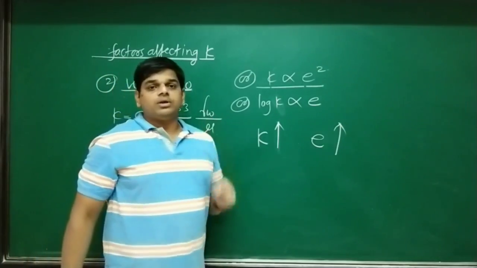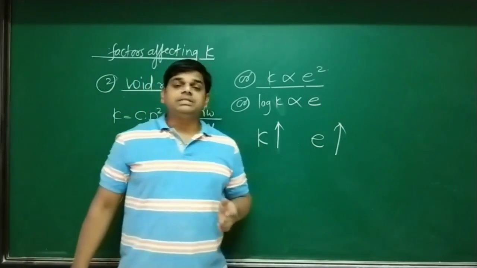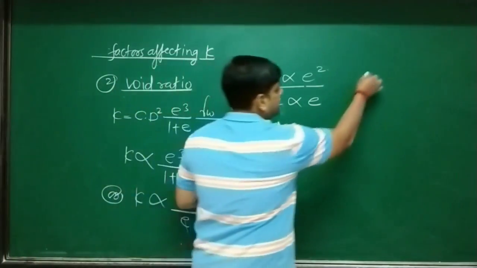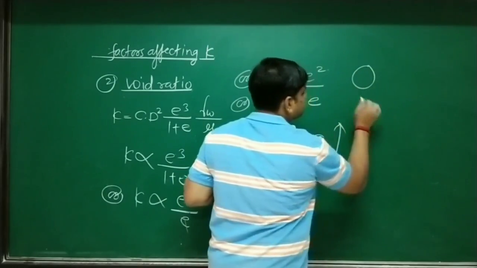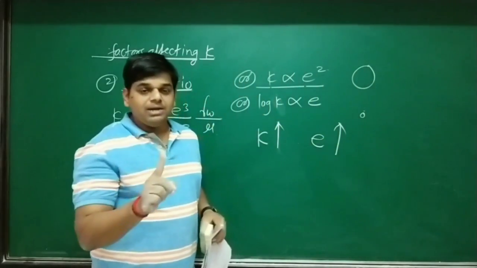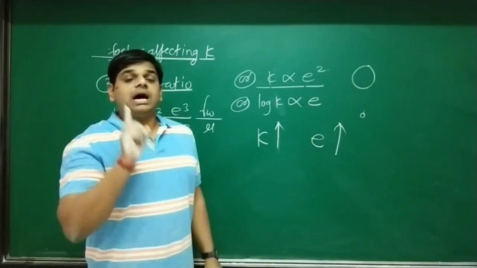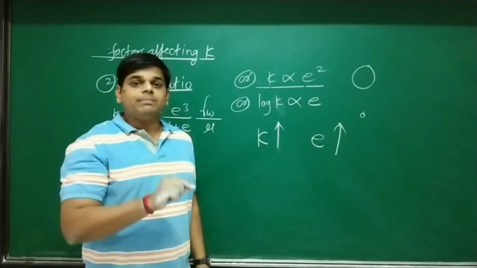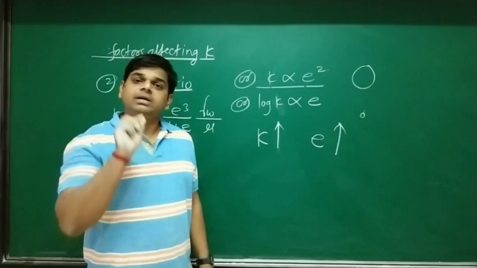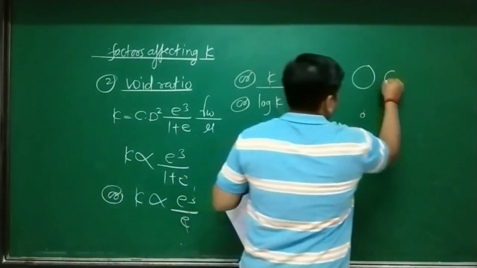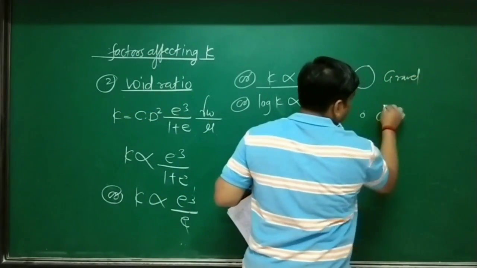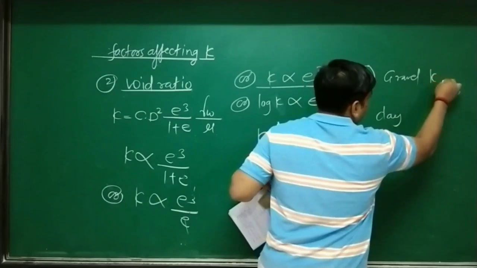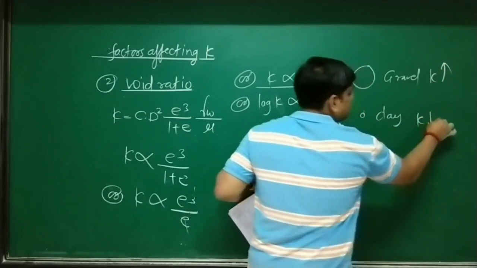Why? Because what we learn in permeability is that permeability is higher for larger size particles. K value is always more for large diameter particles. So gravels have more permeability and clays have less permeability. If I call this gravel and this one clay, then K is more, K is less.